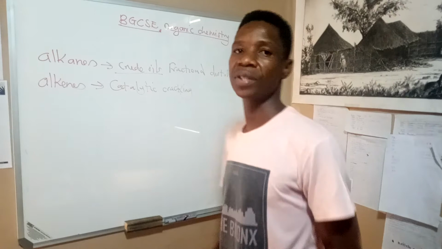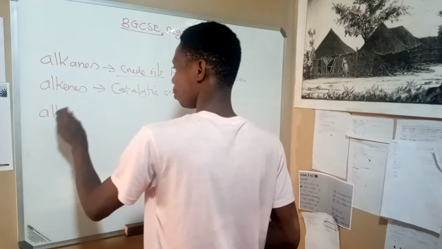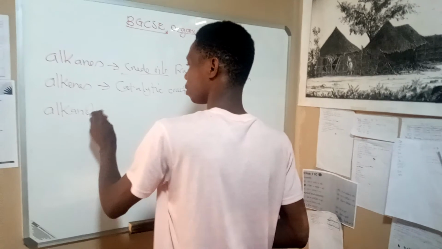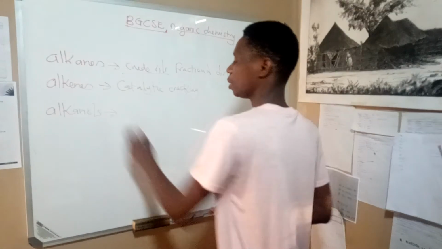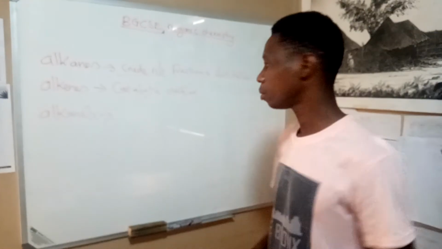How do you obtain alkanols? Alkanols are obtained from alkenes. How?